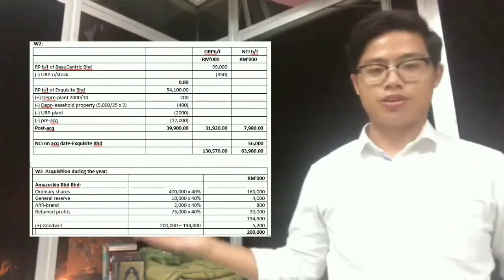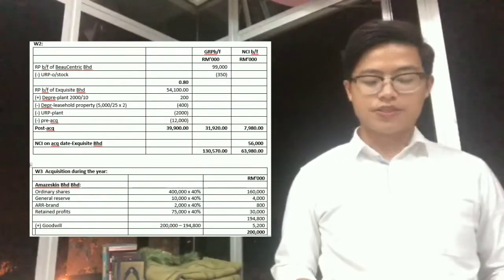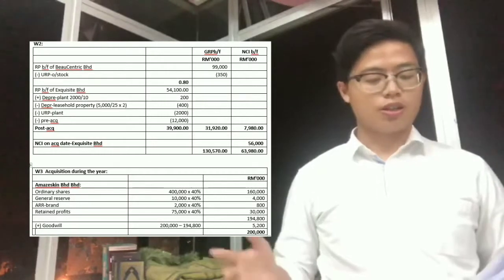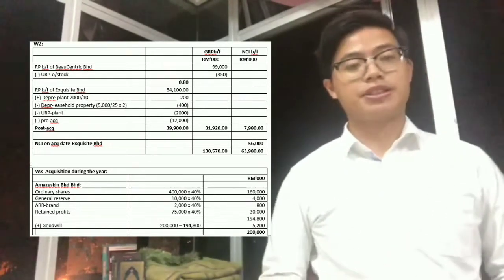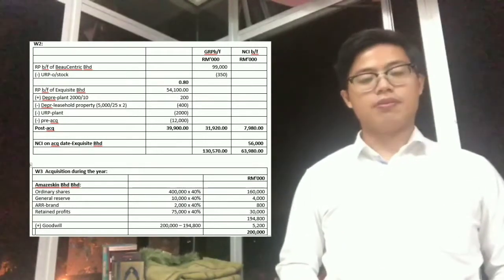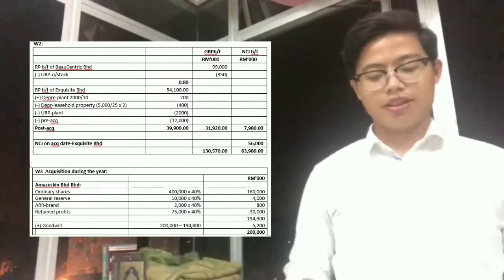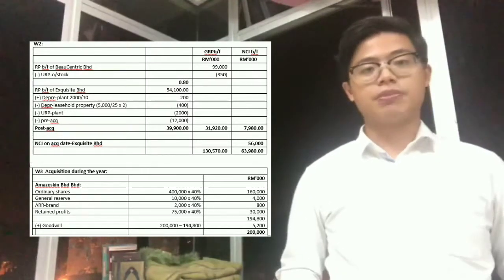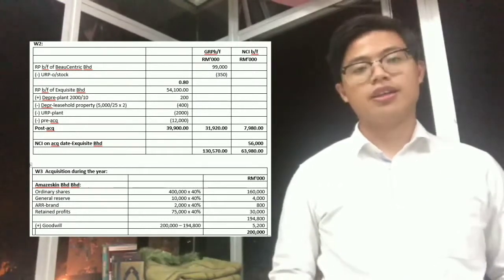What can be found in working 2 through this schedule is that firstly we would like to compute the retained profit brought forward of Biocentric Berhad, which is the parent company. The retained profit that can be found is 99 million, which can be found in the statement of changes in equity as at 31st December 2018 in the question.